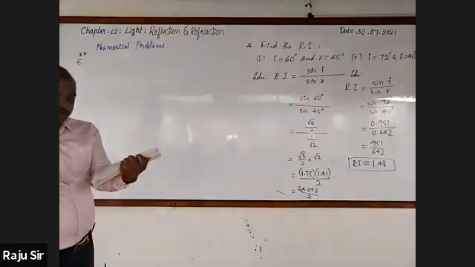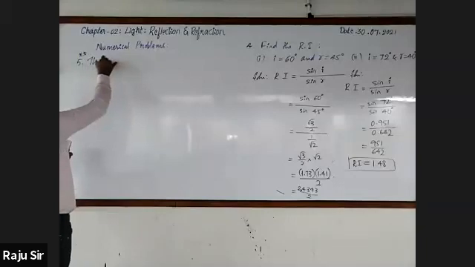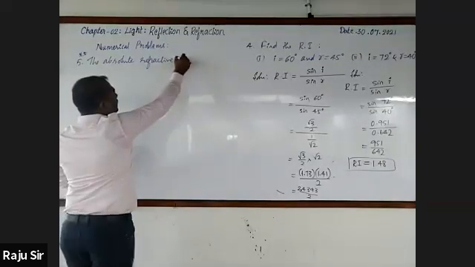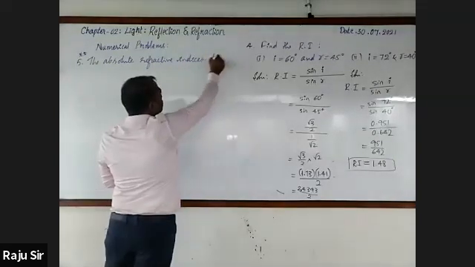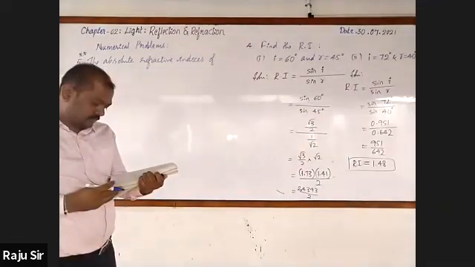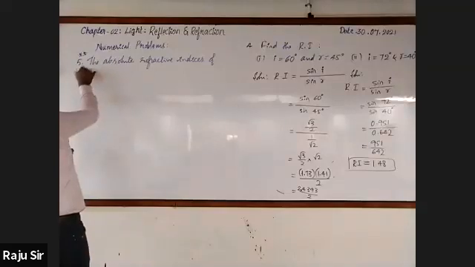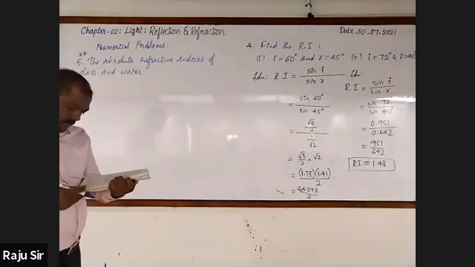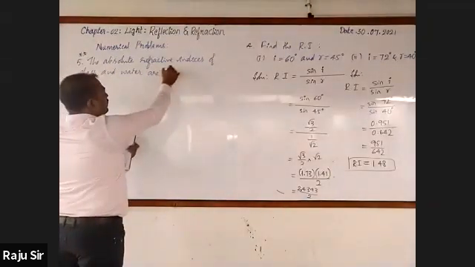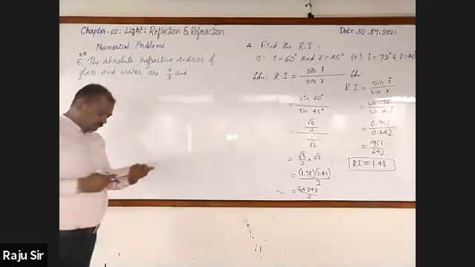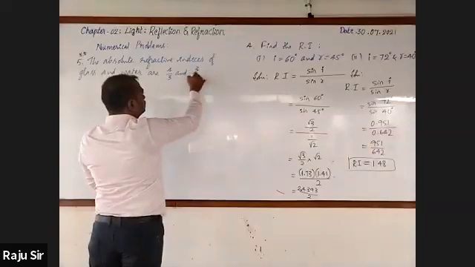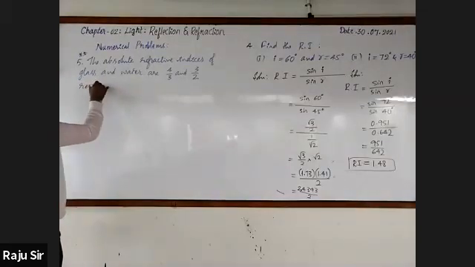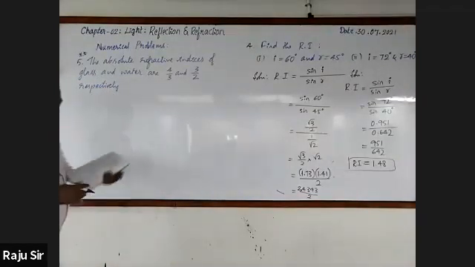The absolute refractive indices of glass and water are 4/3 and 3/2 respectively.